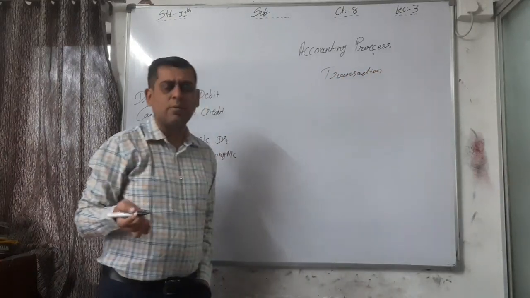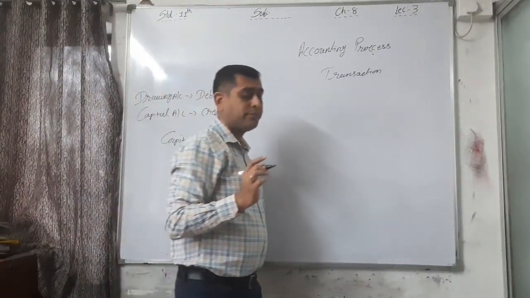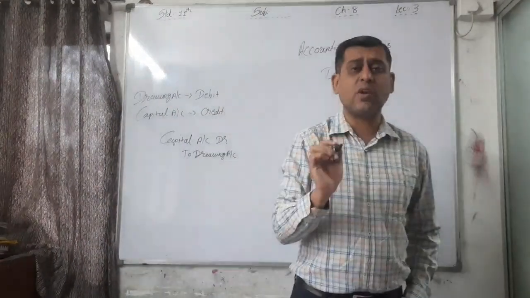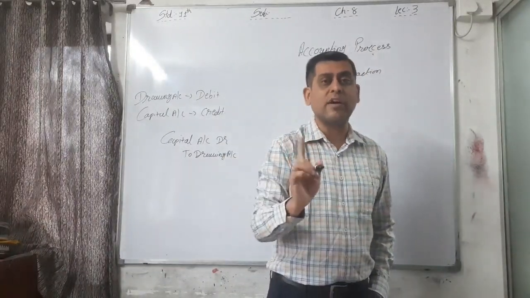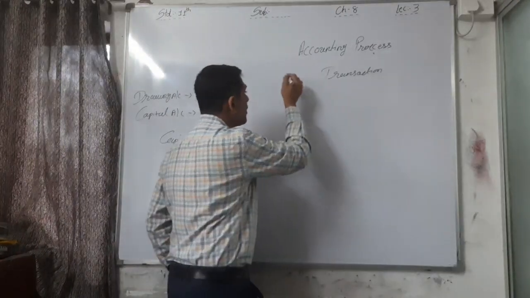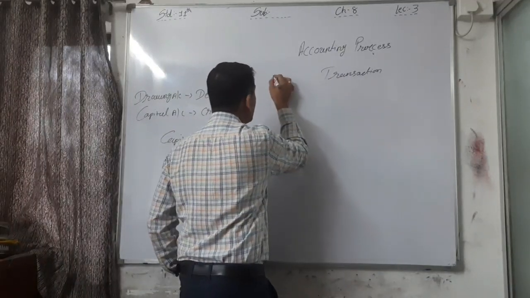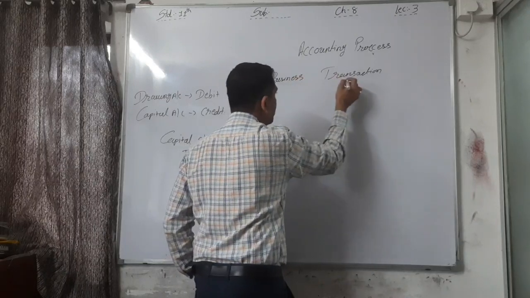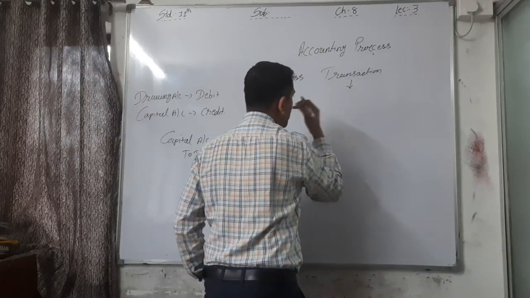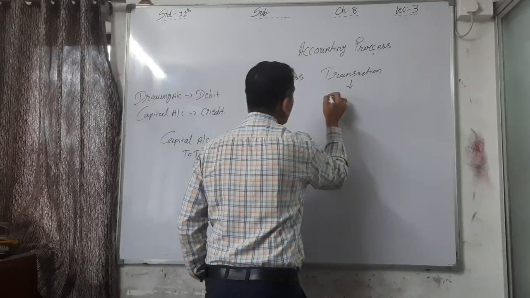Business transactions or economic transactions, right? Compulsory. Because only those transactions are recorded in the books of accounts. Otherwise, the non-economic transactions are never recorded in the books of accounts. So here, the transactions which are business transactions, or you can say economic transactions, must be recorded in